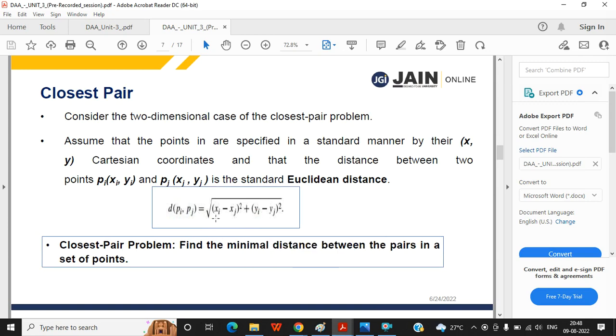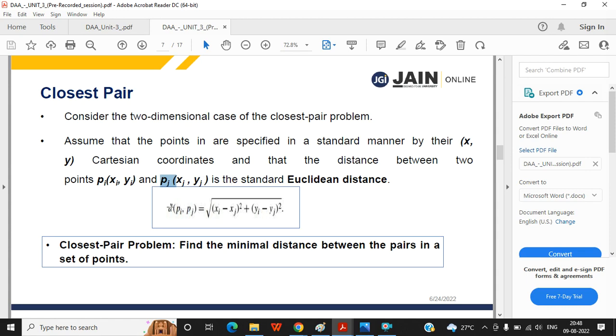This is the ith point, and this is the jth point. So xi, yi is the coordinate of the ith point, and xj, yj is the coordinate of the jth point.